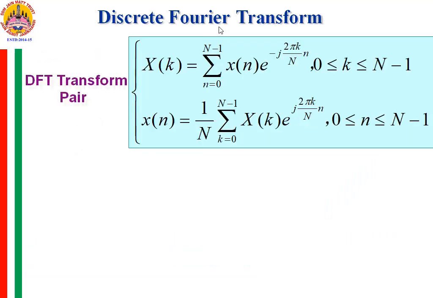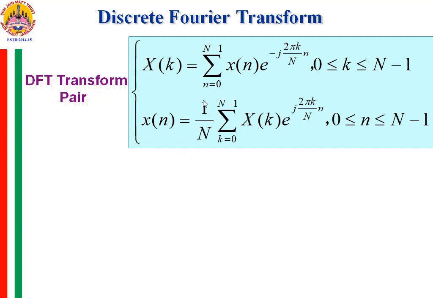So from now onwards, remember this transform pair for obtaining the discrete Fourier transform. X of k is equal to summation n from 0 to N minus 1 x of n into e raised to minus j 2 pi k by capital N into n, where k takes on the values from 0 to N minus 1.